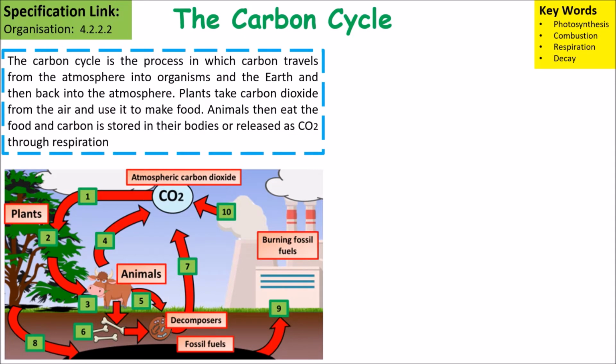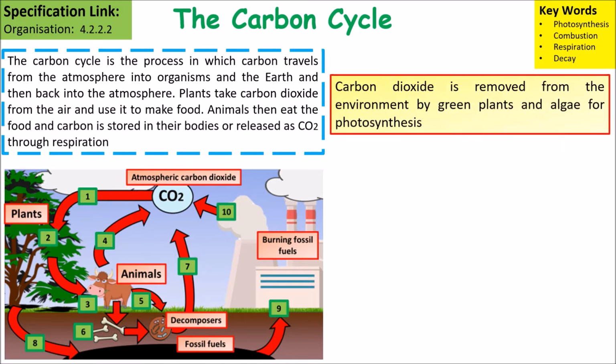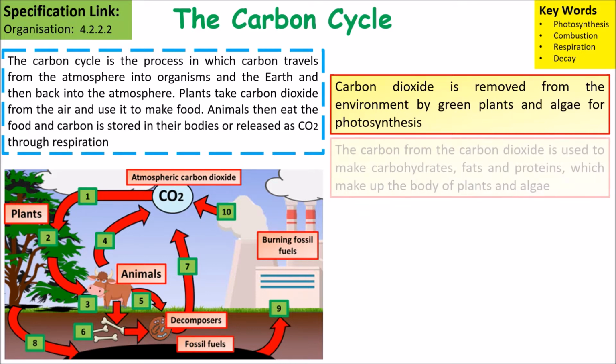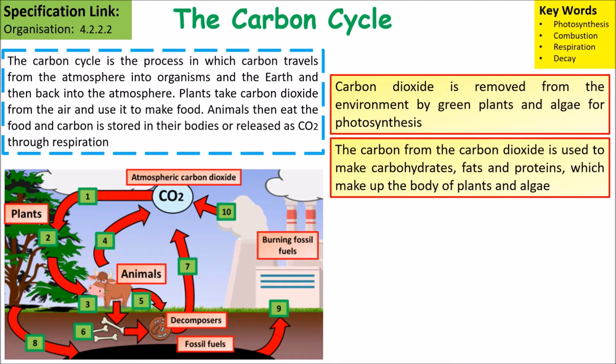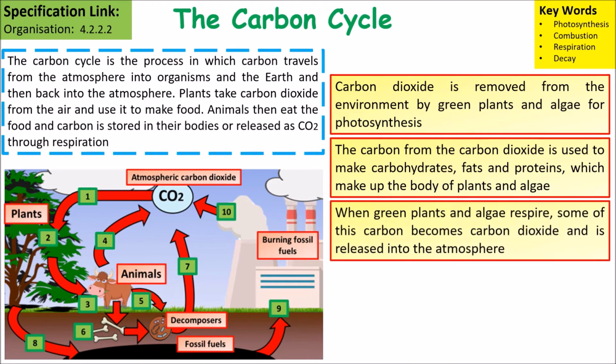So the carbon cycle is a process in which carbon travels from the atmosphere into organisms and the earth, then back into the atmosphere. Carbon dioxide is removed from the environment by green plants and algae during photosynthesis. The carbon from the carbon dioxide is used to make carbohydrates, fats and proteins, which make up the body of plants and algae. When green plants and algae respire, some of the carbon becomes carbon dioxide and is released back into the atmosphere.